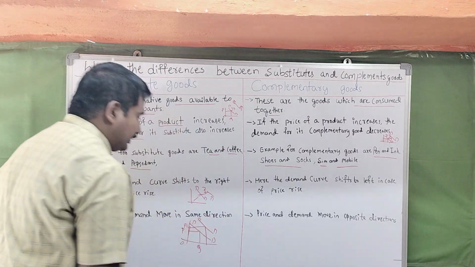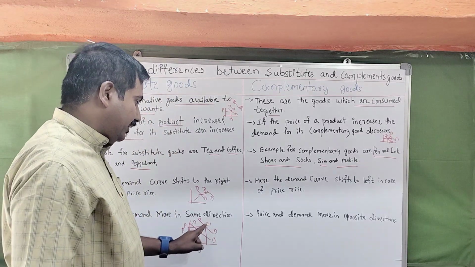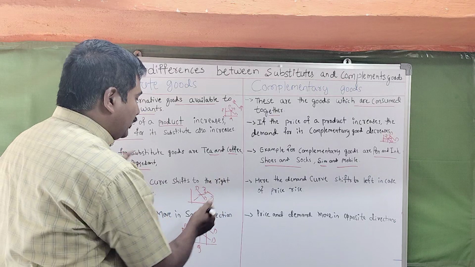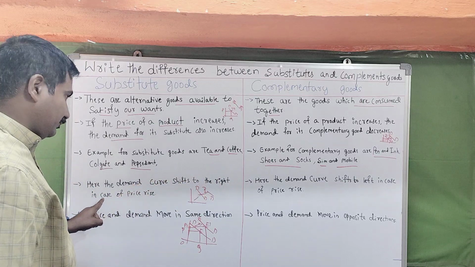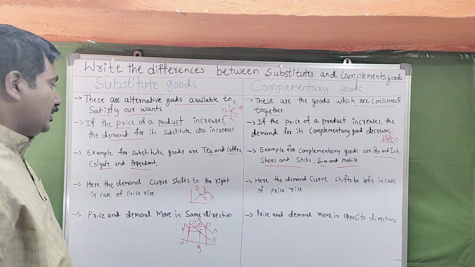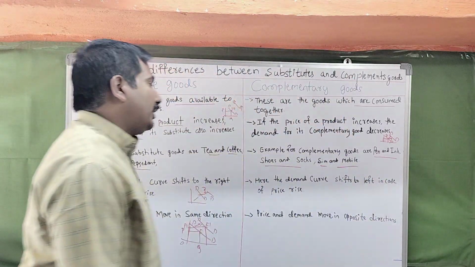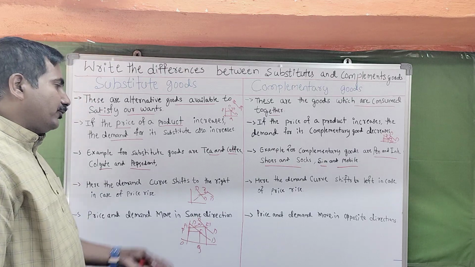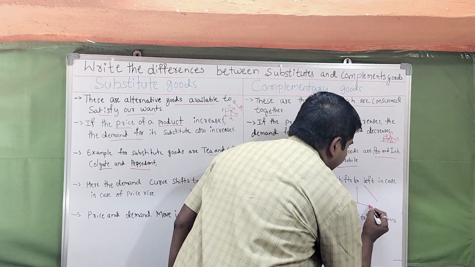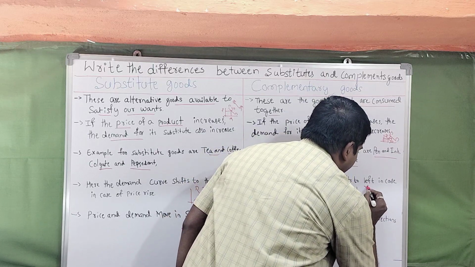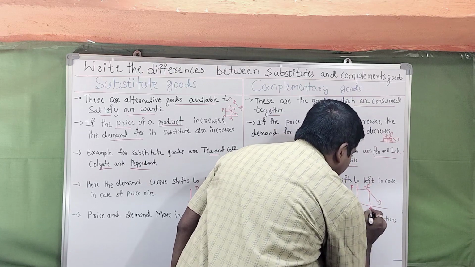Suppose we call it E1 and E dash. So this is positive. Left to right is the shift, so that means the curve shifts to the right in the case of price rises. So this is one of the relations. Then here the demand curve shifts left in the case of prices. Suppose demand is there at the beginning, and this is the price P and the quantity Q.